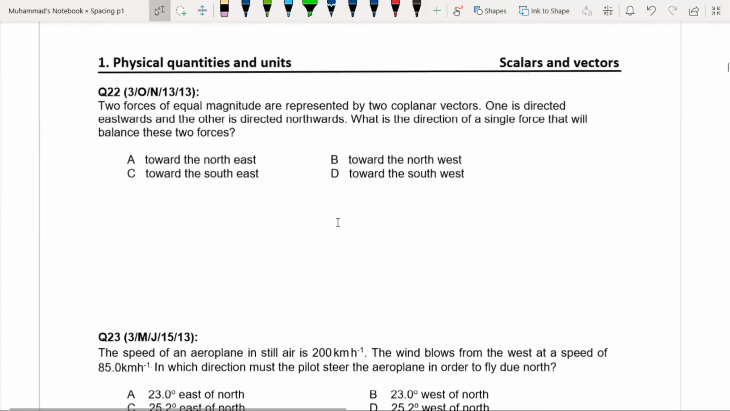Two forces of equal magnitude are represented by two coplanar vectors. One is directed eastwards and the other is directed northwards. One is directed in the direction of east and the other is directed towards north. What is the direction of the single force that will balance these two forces?